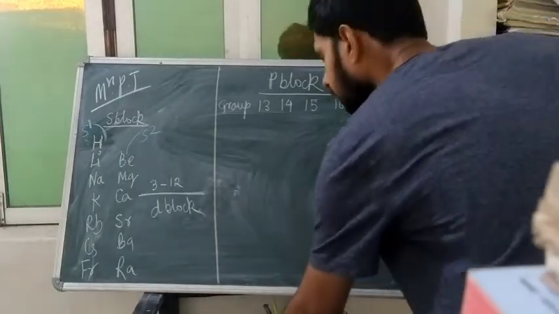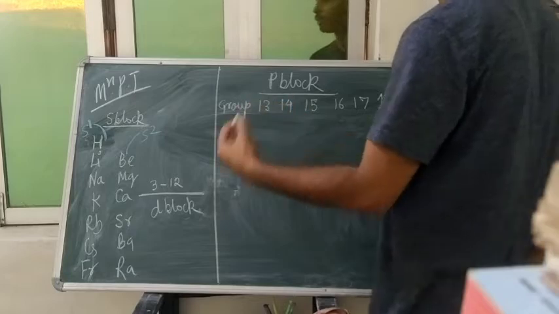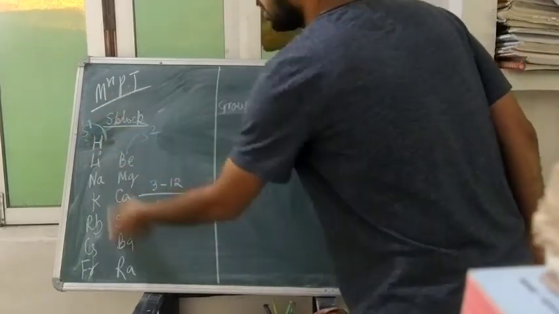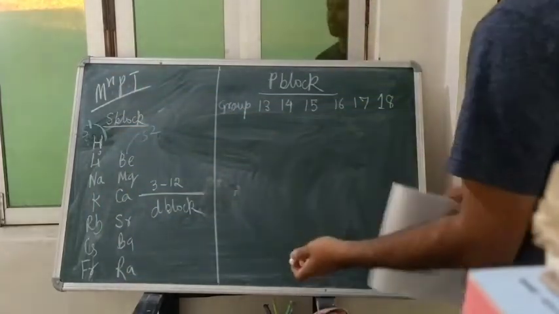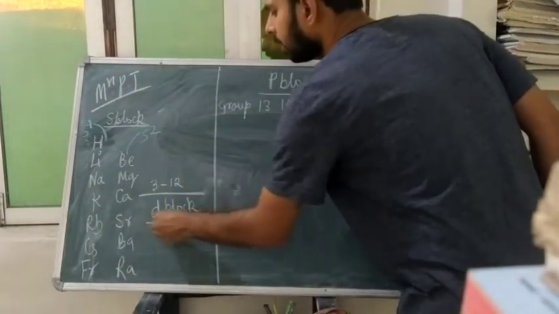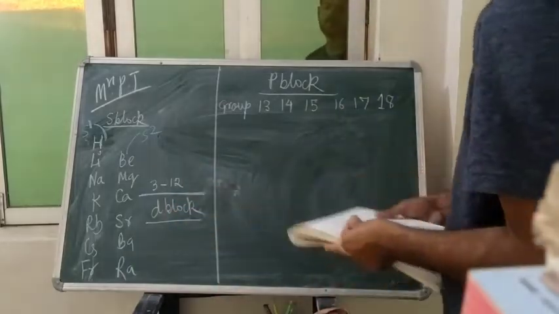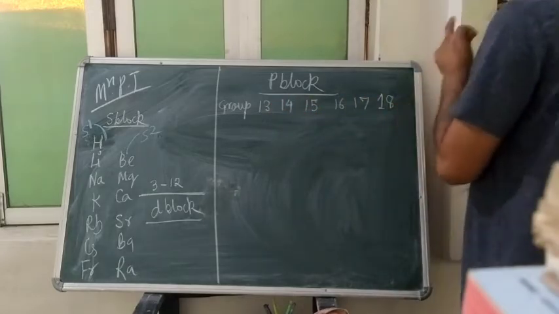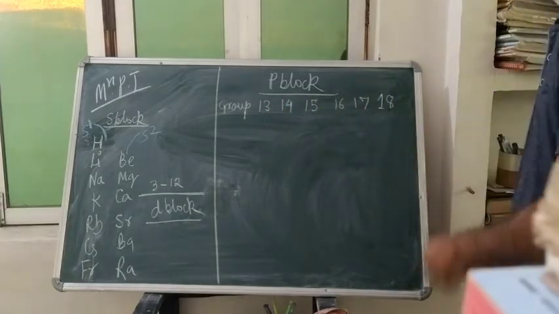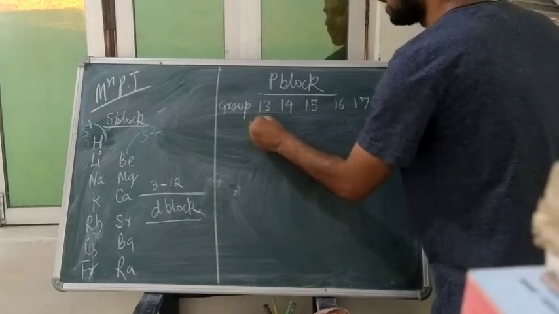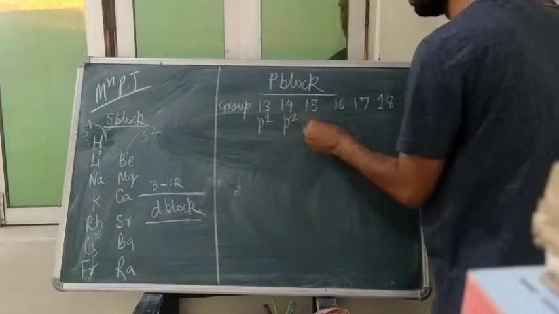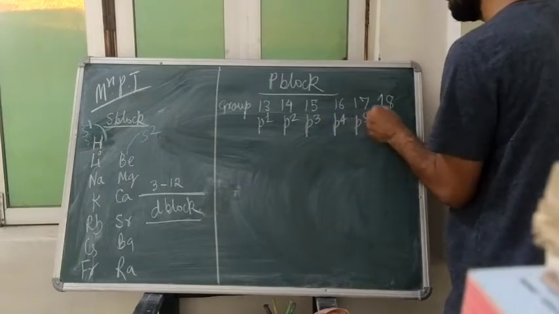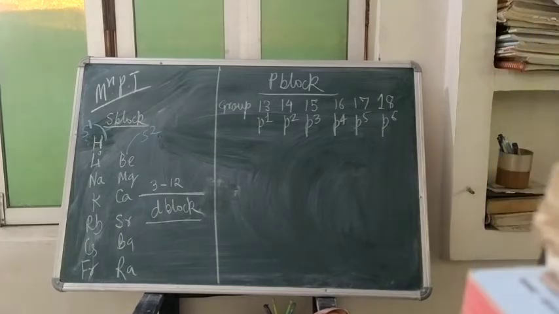Now we have seen that in the S block there are 2 groups, S1 group and S2 group. These were the elements I have discussed. And from 3 to 12 there will be the D block. I will talk about this D block later. First come to the P block. The P block is from 13 to 18, meaning here will be P1, P2, P3, P4, P5, P6.